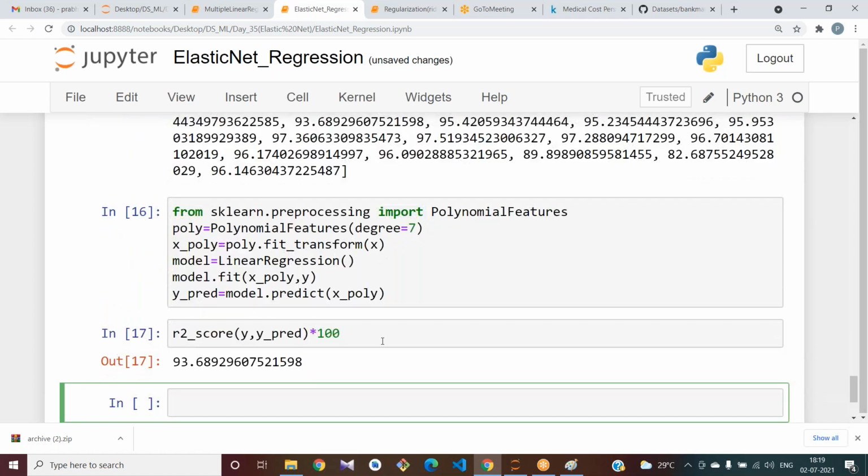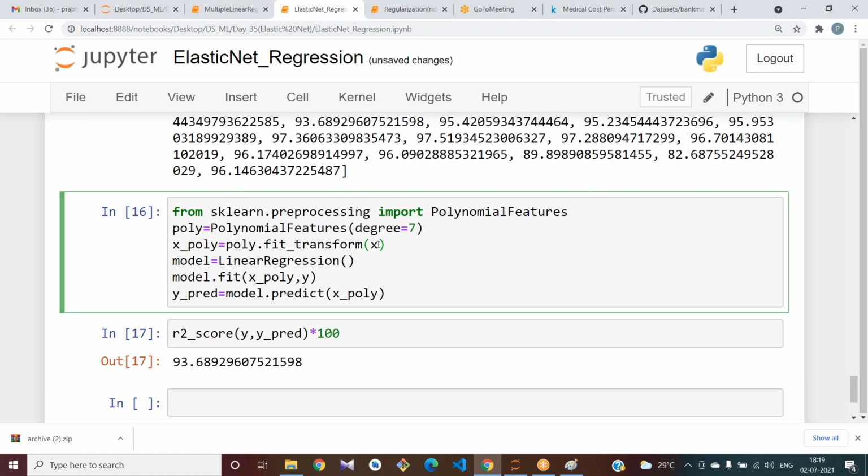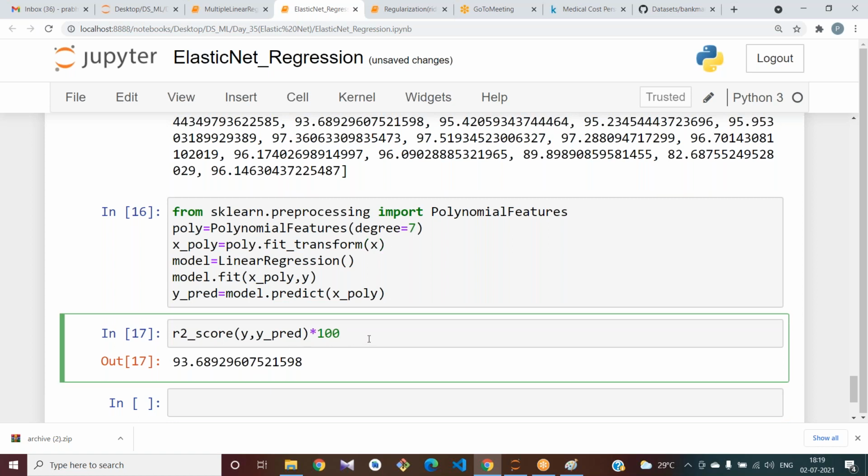You can also split your data here. Split your data and try to see the score of training and testing data.